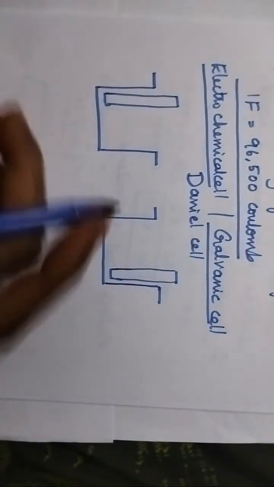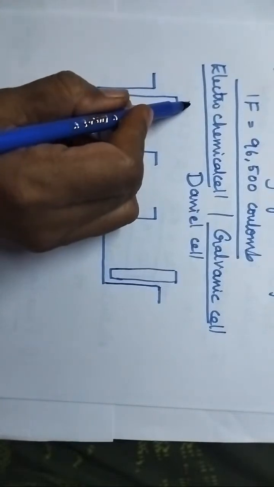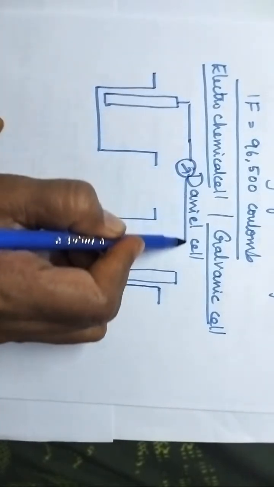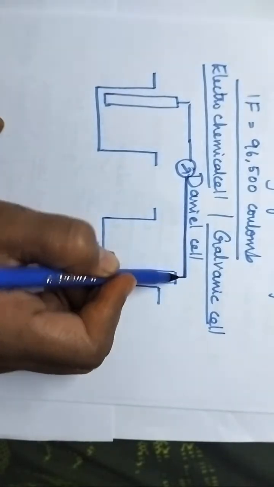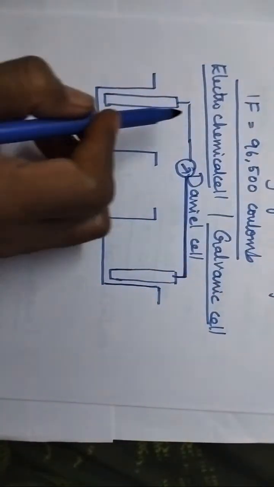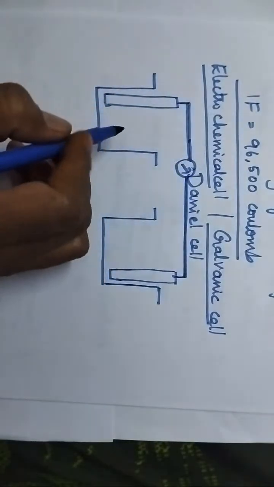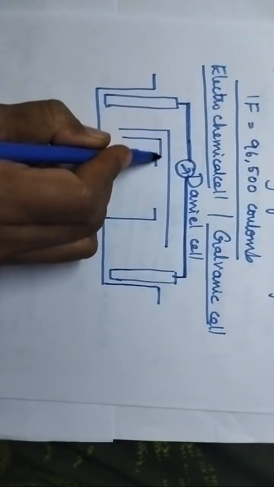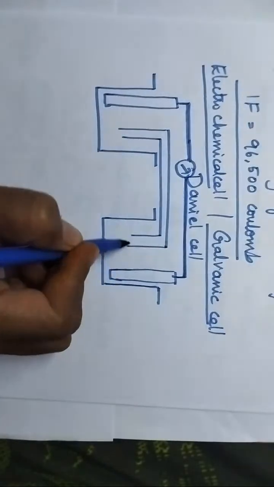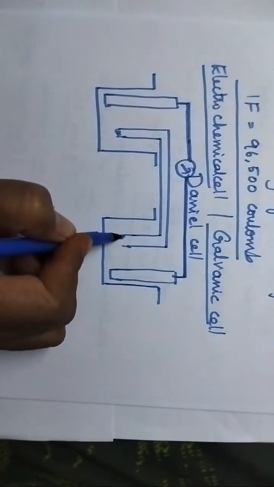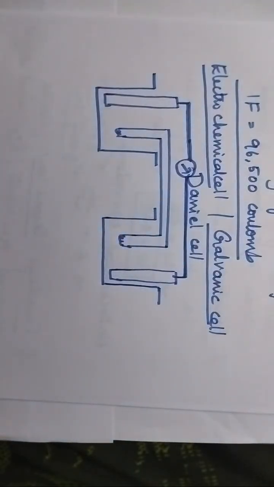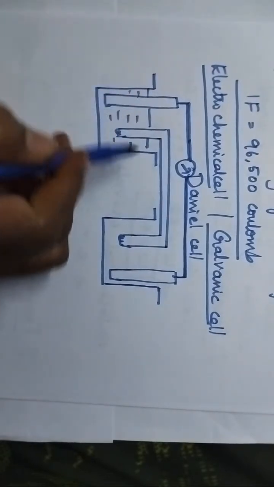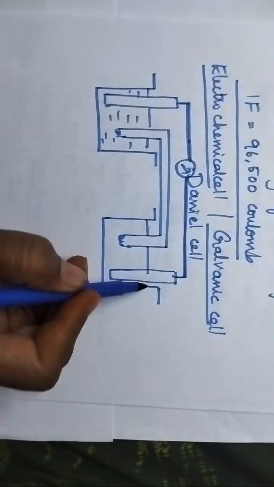So in the case of Daniell cell or galvanic cell, the anode is made up of which metal?